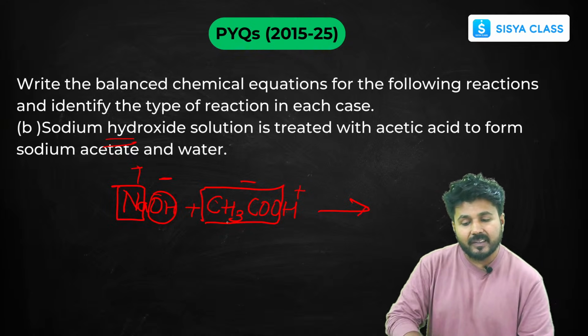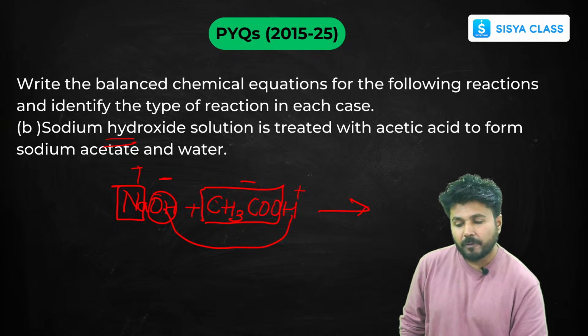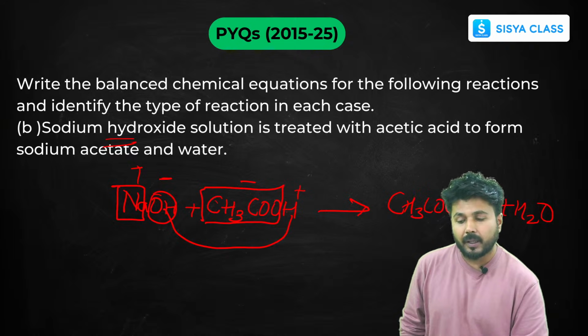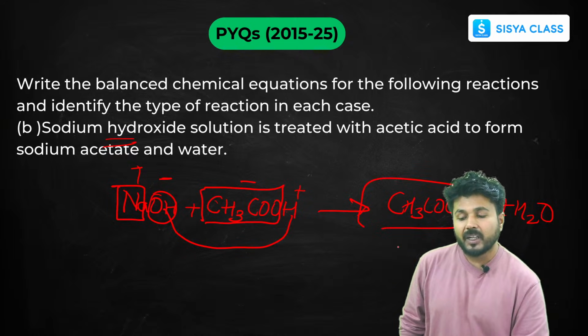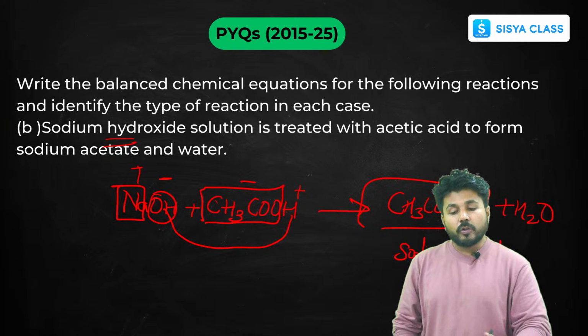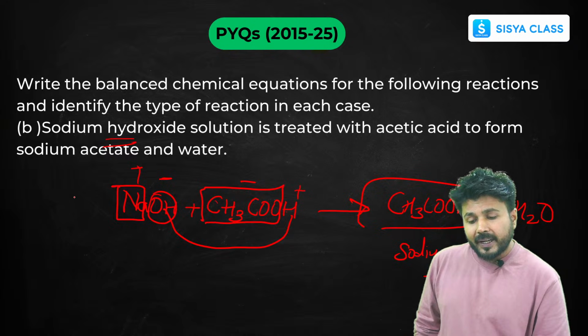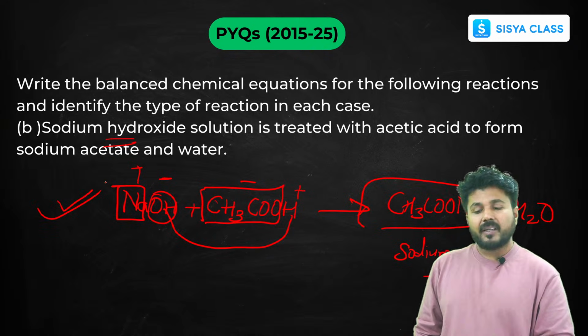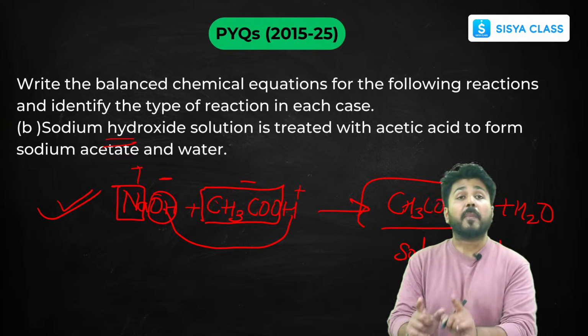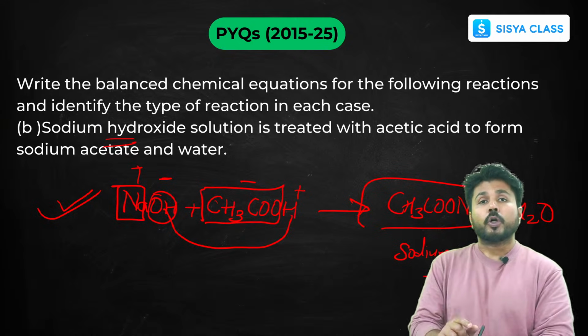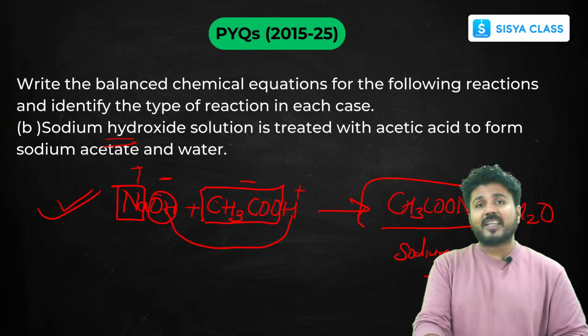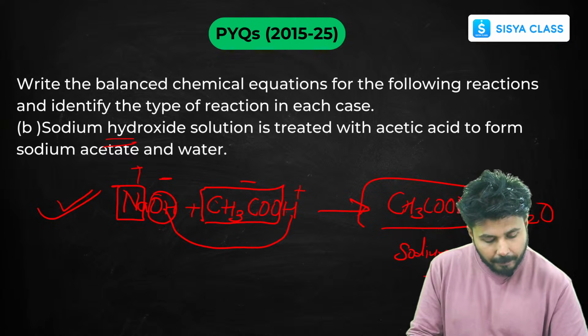If you remember this, then you can react H with OH, it forms water, and Na reacts with this and forms CH3COONa. And what is it? It is your sodium acetate, it is your salt. This is your double displacement reaction and it is already balanced, I think. But this is an important reaction. You must know how to do the double decomposition for such complex reactions. Okay, next.